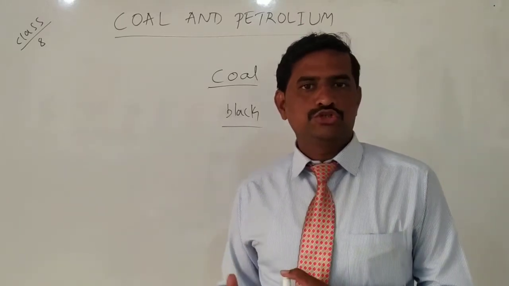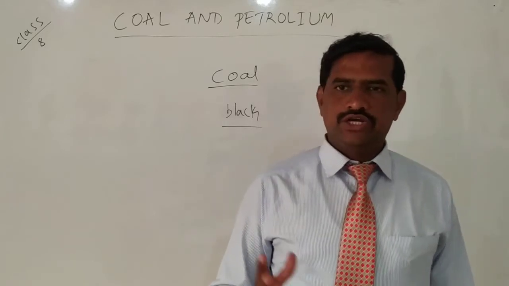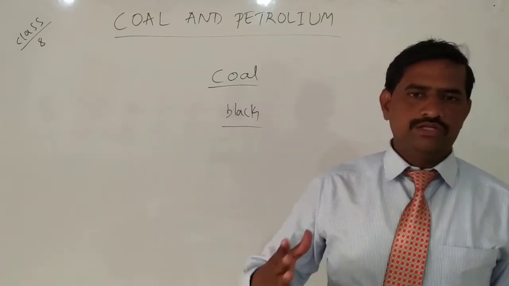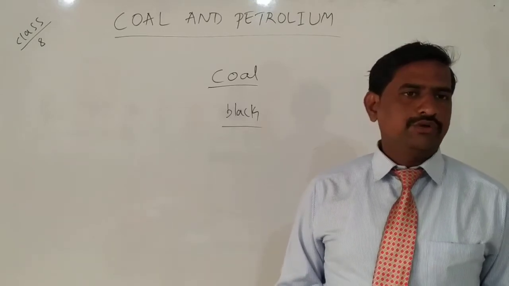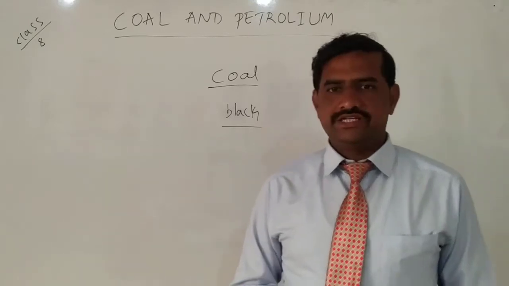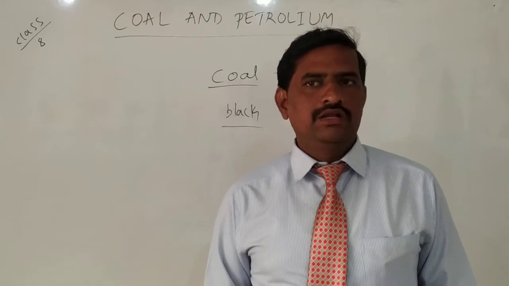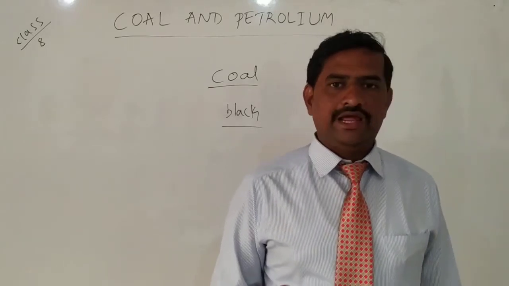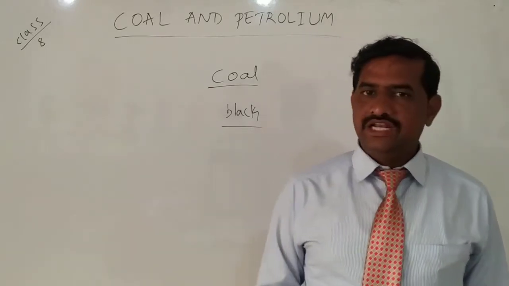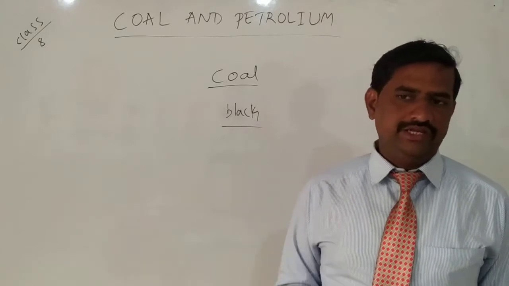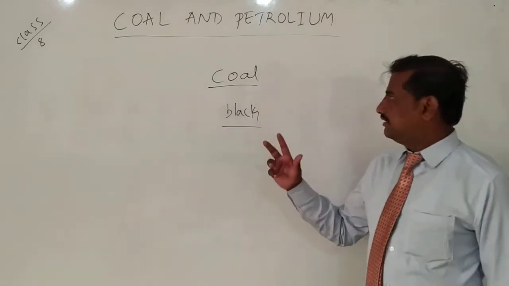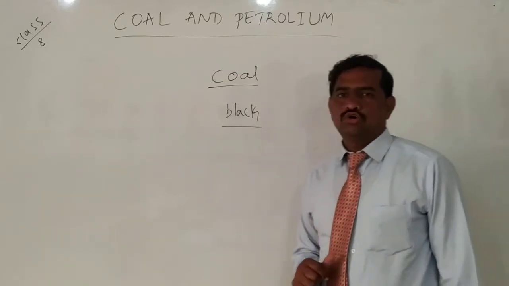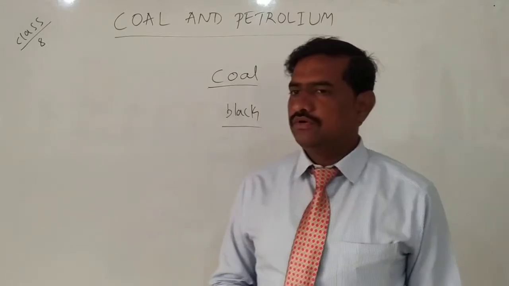That water converts into steam, and with the steam pressure the engine moves from one place to another. That's why they were using coal. Nowadays we are not using coal in trains. We are using electrical trains, metro trains, and diesel engines. But in the earlier days the trains were running by burning coal.